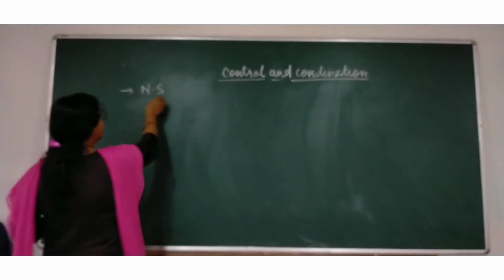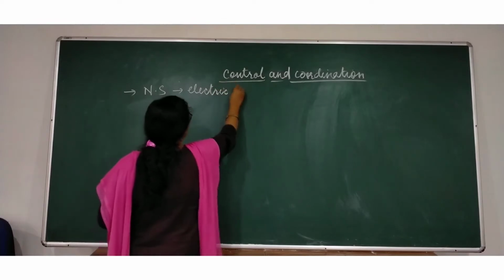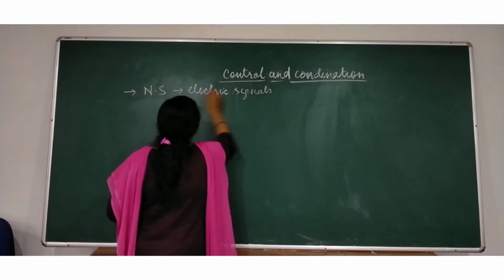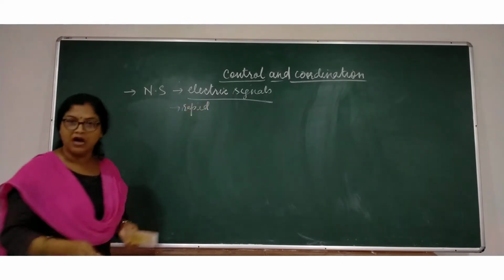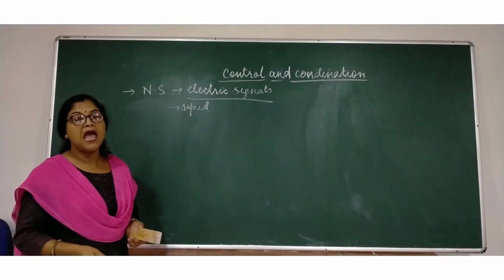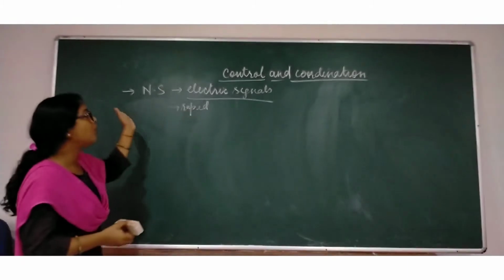As I told you, the nervous system works by electric signals, and these signals are very fast and rapid. They pass through nerves, so these electric signals are also known as nerve impulses.